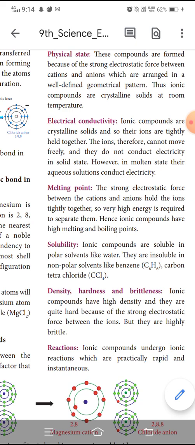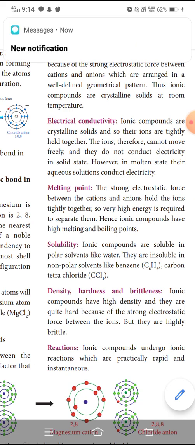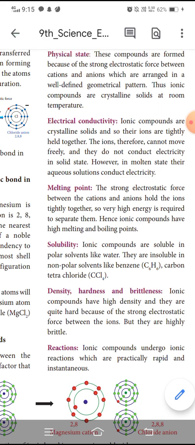Hence, ionic compounds have high melting and boiling points.